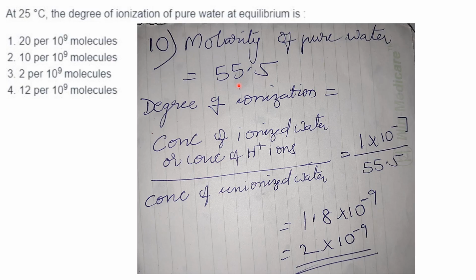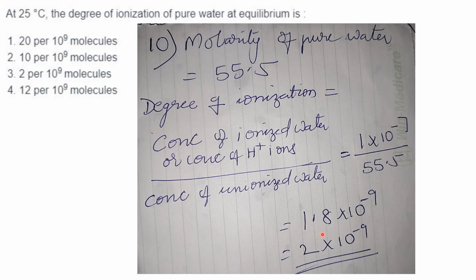So molarity of pure water, we know it is 55.5. So degree of ionization is given by concentration of ionized water or concentration of H plus ions. The concentration of H plus ions, if you know the ionization of water, Kw value, it is 1 into 10 raised to minus 14. That is the product of the concentration of H plus ions and OH minus ions. So here the concentration of ionized water or H plus ions will be 1 into 10 raised to minus 7 divided by the concentration of unionized water, that is 55.5.